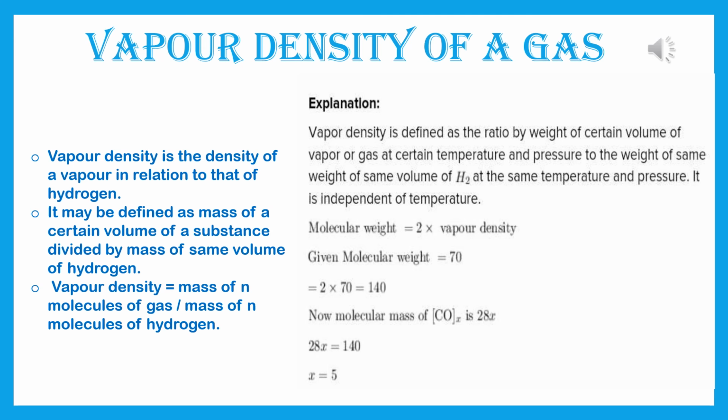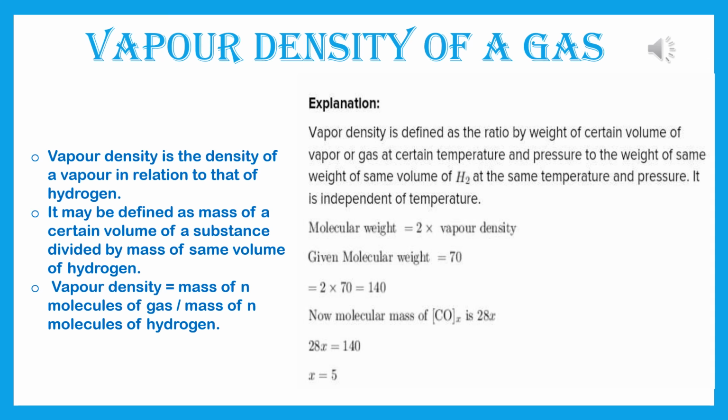Now the last one, vapor density of a gas. Vapor density of a gas in general is equal to the mass of a volume of a gas divided by the mass of the same volume of hydrogen gas, at the same temperature and pressure. This is the condition. So what is vapor density? Vapor density is the density of a vapor in relation to that of hydrogen. It may be defined as the mass of a certain volume of a substance divided by the mass of the same volume of hydrogen. Vapor density is equal to the mass of n molecules of gas divided by the mass of n molecules of hydrogen.